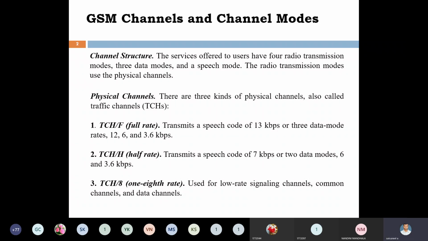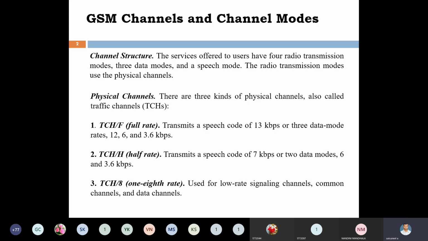Next, the second one is the traffic channel with half rate, that is, half of the previous one. Automatically its speech code rate is 7 kbps. That is 13 divided by 2, which is 6.5, but approximately 7 kbps. Only 2 data modes are available now, that is 6 and 3.6 kbps.